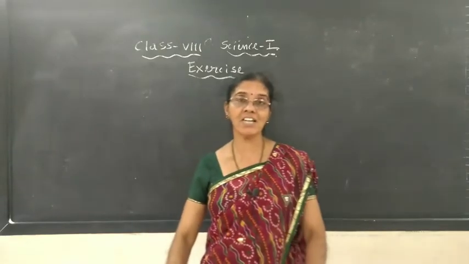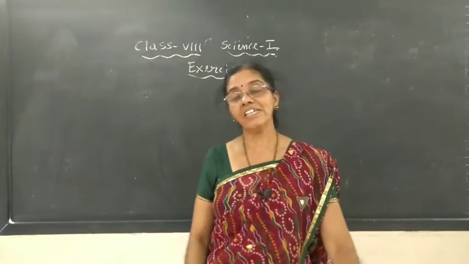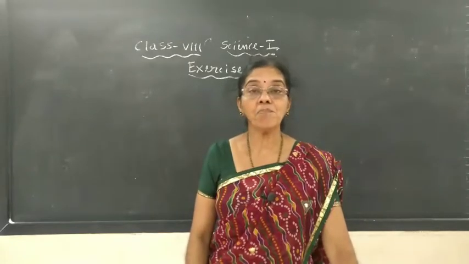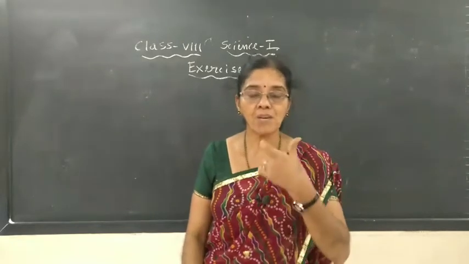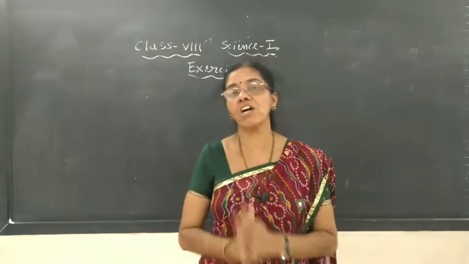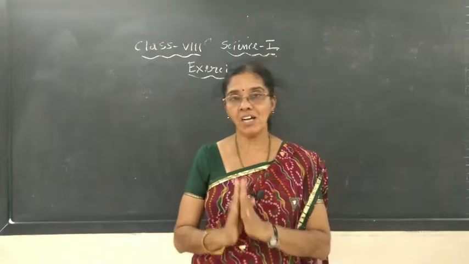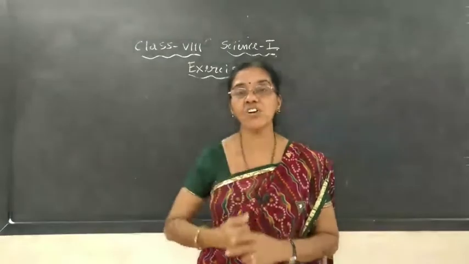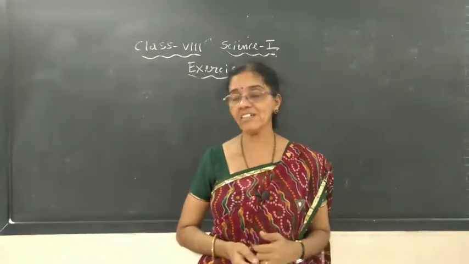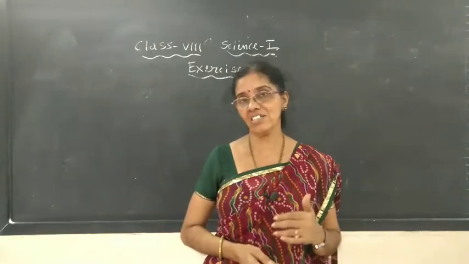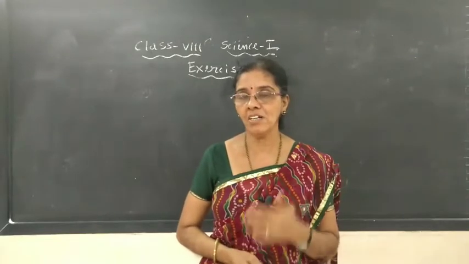You have seen that in taking care of our eyes, some rules or some aspects we have to follow. One of the things is about the intensity of light. Too dim light or too bright light is not advisable for our eye.